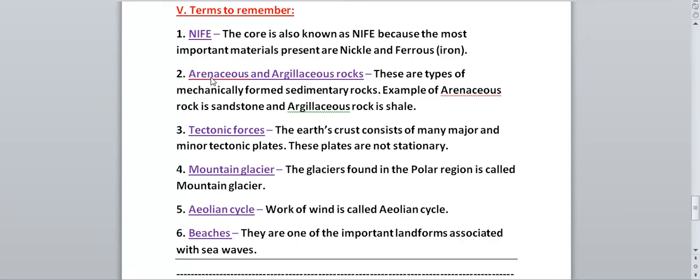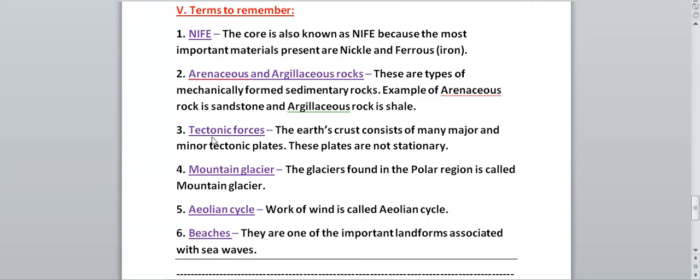Then next, arenaceous and argillaceous rocks. These are the types of mechanically formed sedimentary rocks. Sedimentary rocks are formed by different methods, and these are mechanically formed. An example of arenaceous rock is sandstone, and for argillaceous rock you can write shale.